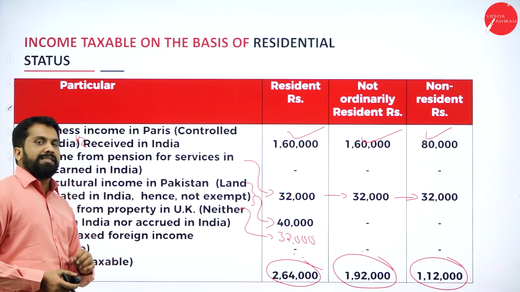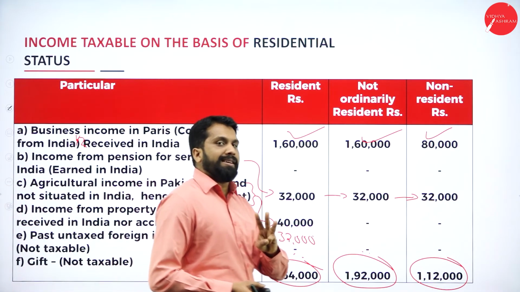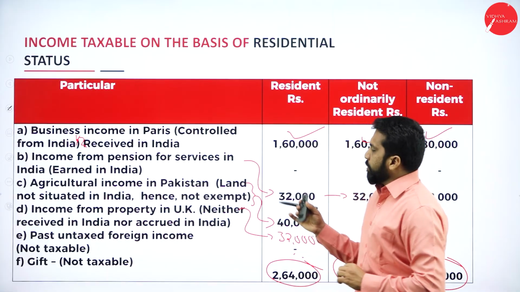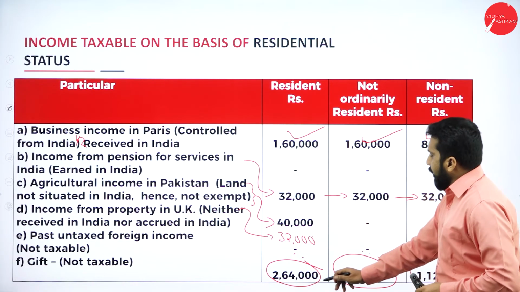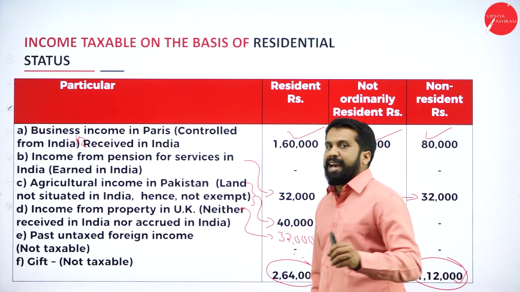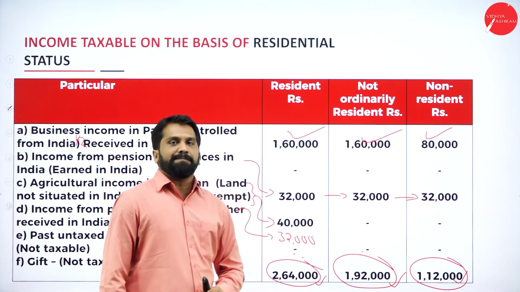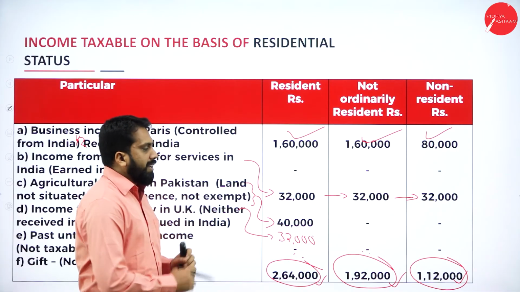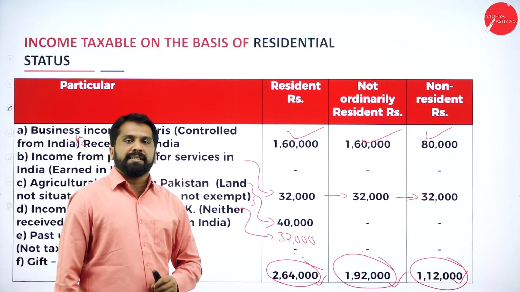Gift, it is always exempt. Why? Because you have three rules for that. So this is all about your answer. Your answer is 2,64,000, 1,92,000 as well as 1,12,000. Now, I'll go back to your slides so that you can take a screenshot.